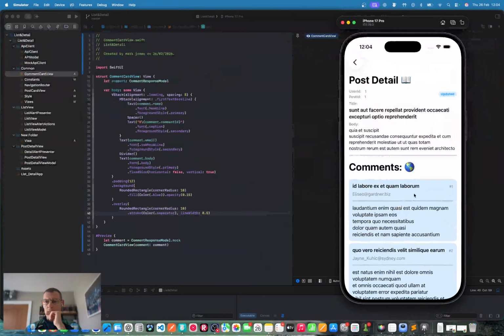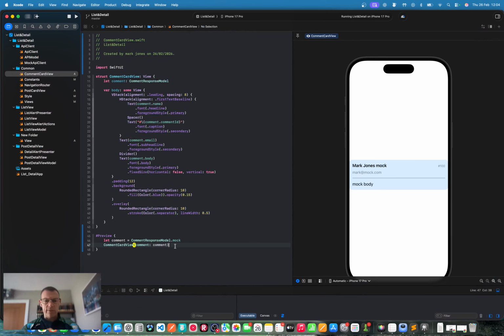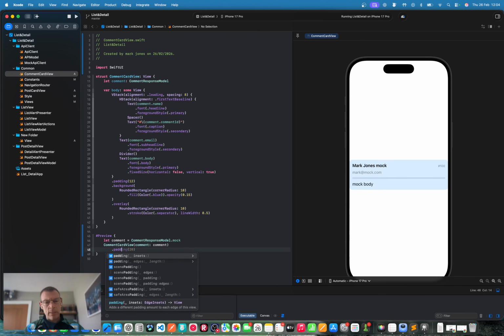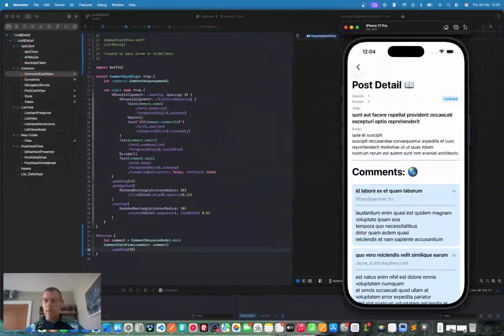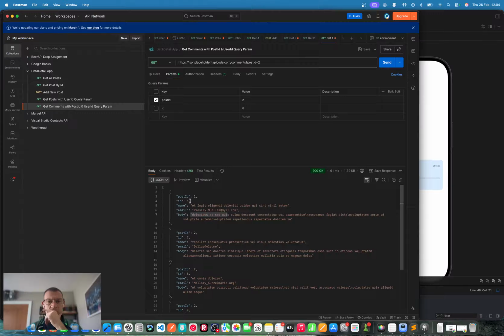Okay. Oh, okay. Let's add some padding to this layout. Padding 20. And we get this. And I think that's good enough to work with, right? So we're getting the name. Oh, we should look at this response here for the comments. We've got a post ID, comments related to which post, the comment ID, the name and email of the commenter, and the actual comment body itself.